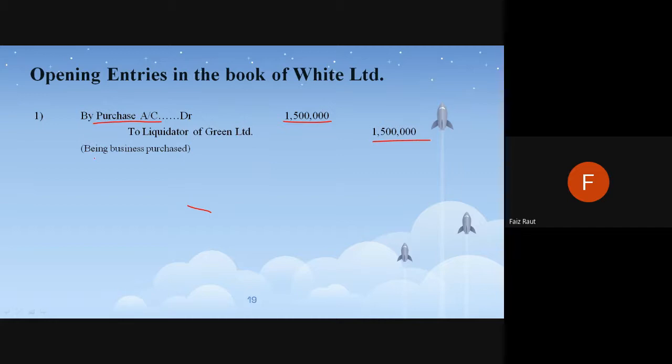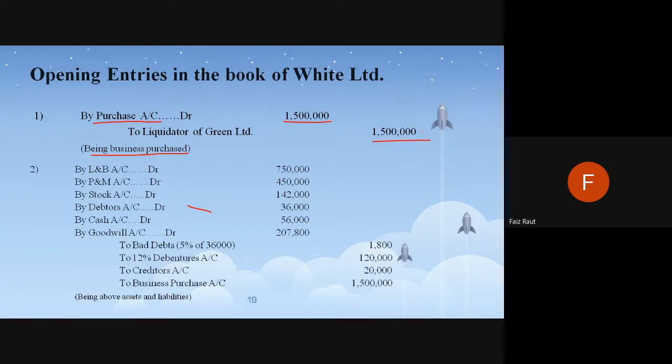I have written the comment and narration here. Yesterday I had not written it because of the space problem. So, being business purchased, you can write just like this. The first thing is the acquiring company is purchasing the business for 15 lakhs. So, by purchase account to liquidator account of Green Limited. We are giving the liquidator 15 lakhs. Then,